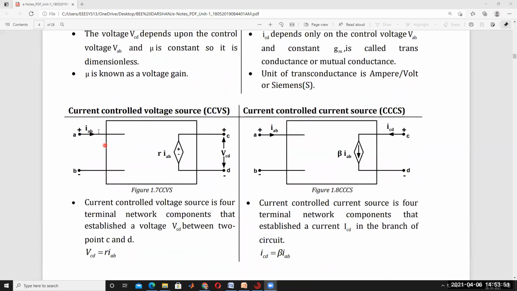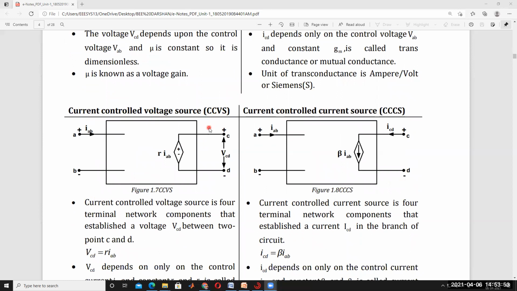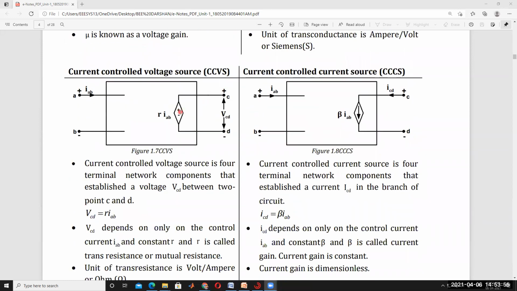And then next, current controlled voltage source. This voltage source can be controlled by changing the current. That's why this voltage source is depending on current. That's why it is called current controlled voltage source. Okay, R into IAB is called voltage. This voltage is depending on current. If the current changes, this voltage also changes. So understood. That's why this is also called a current controlled voltage source.